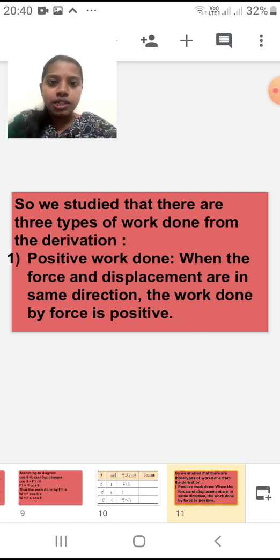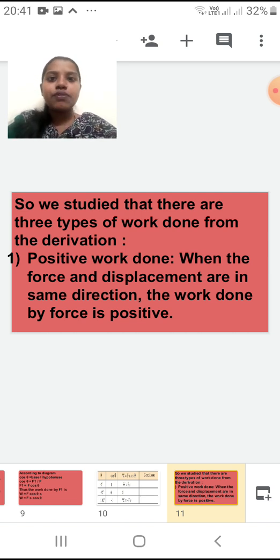So we studied that there are 3 types of work done from the derivation. What are those 3 types of work done? First one is the positive work done. Now what is this positive work done? When the force and the displacement are in the same direction, the work done will be positive. As before I gave you an example, if I am pushing the ball in the forward direction, the ball will move in forward direction. It will not come back to you, right? Yes. Such type of work done, we will call a positive work done.